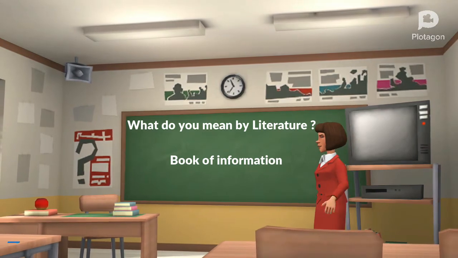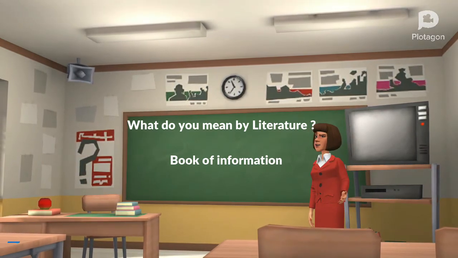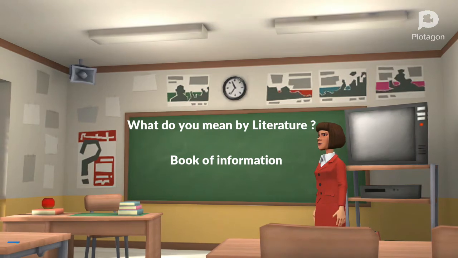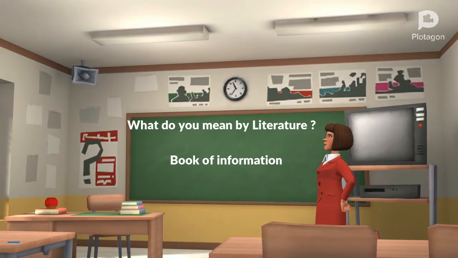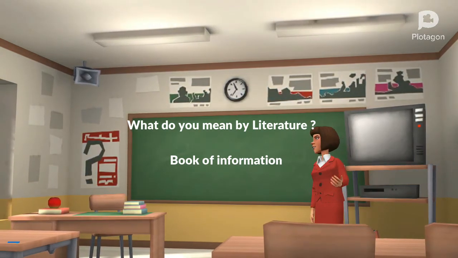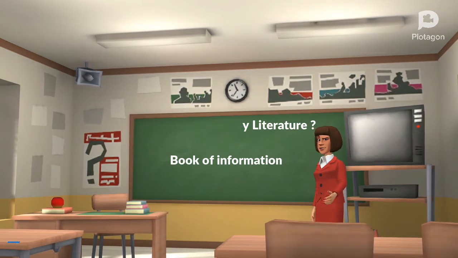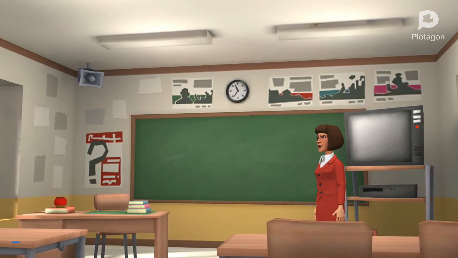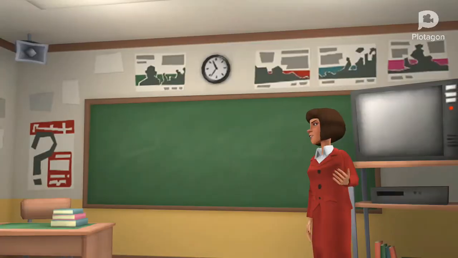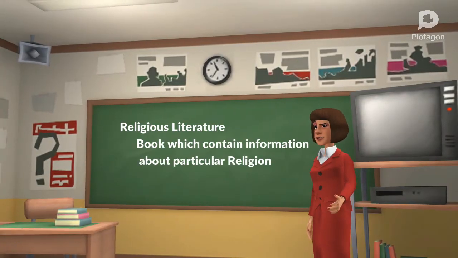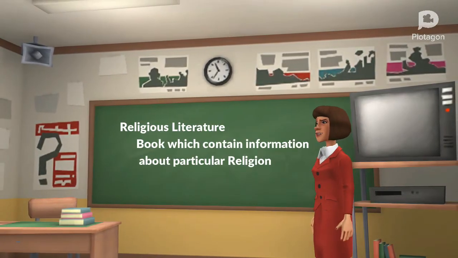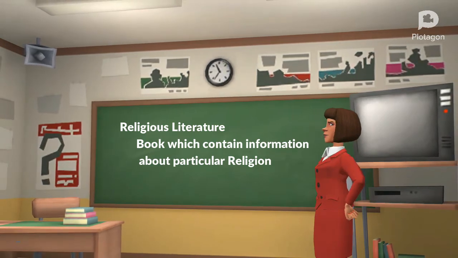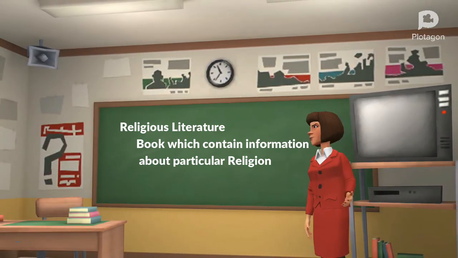If we join together, religion is an identity and literature is a book. So if we combine religious and literature together, it means a book which contains religious information, right? It is a book which contains information about a particular religion.